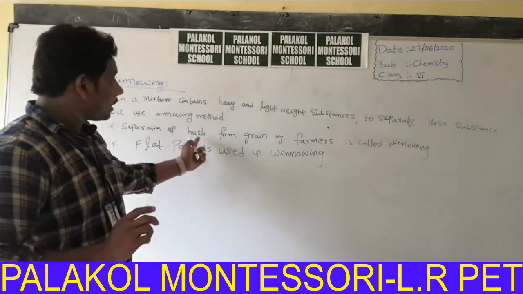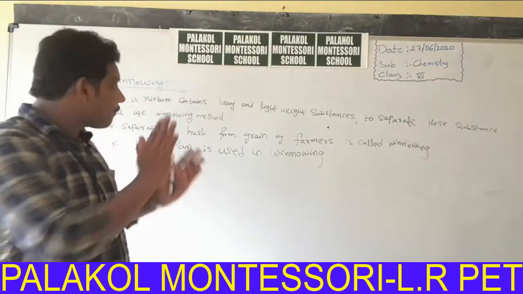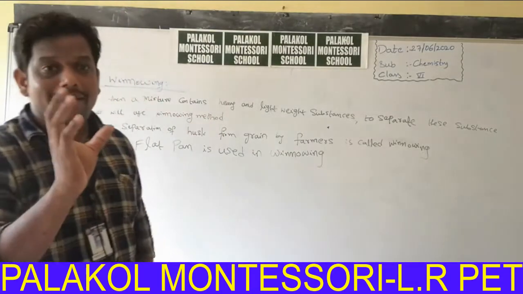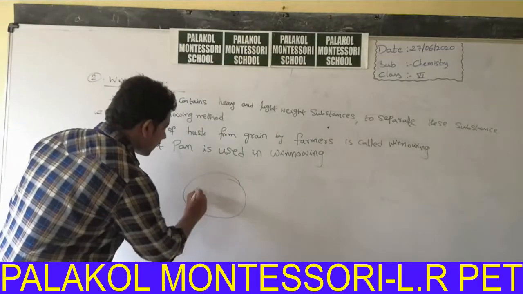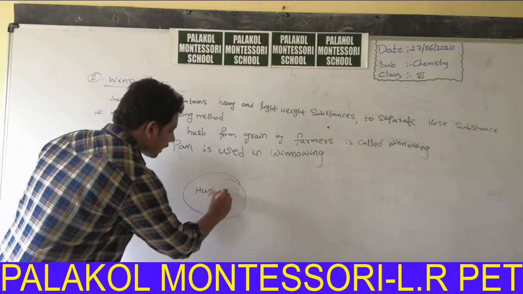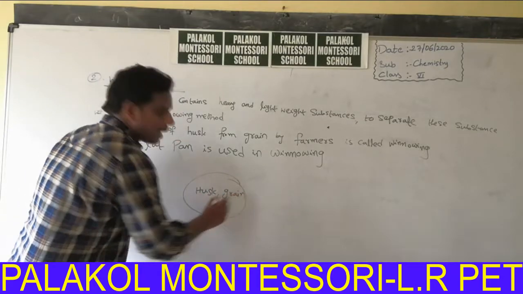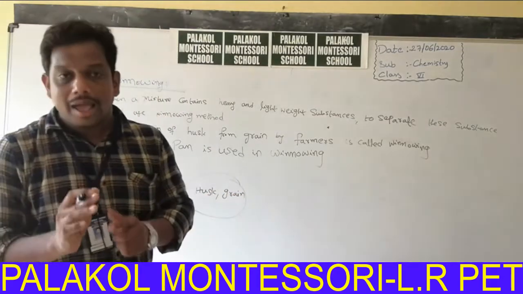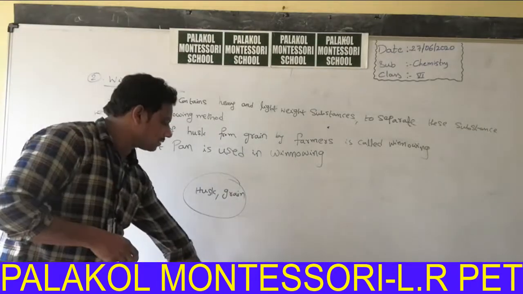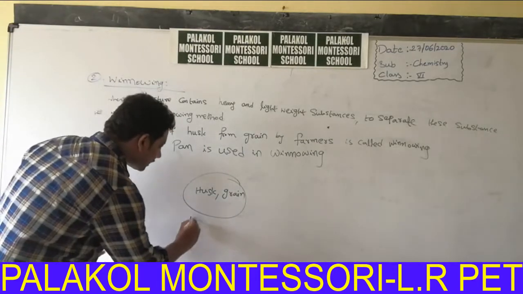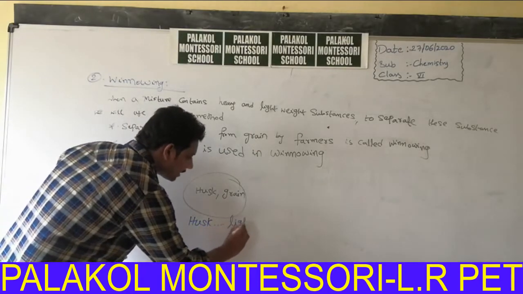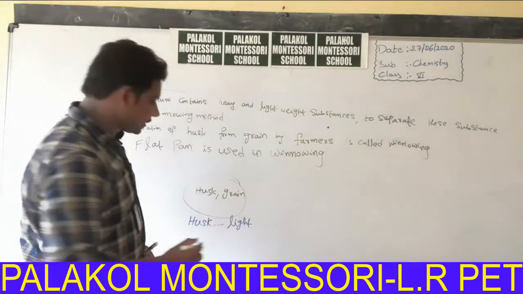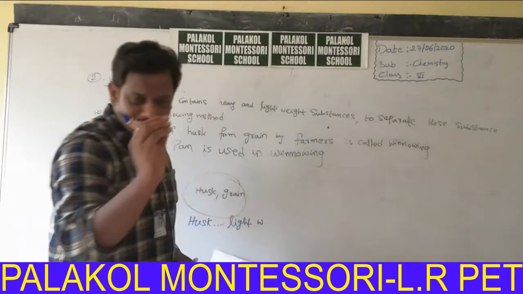In a mixture of husk and grain, husk is having lightweight. Its weight is very small.